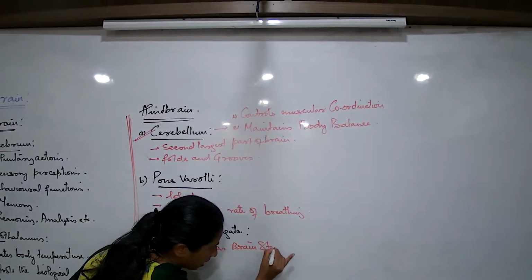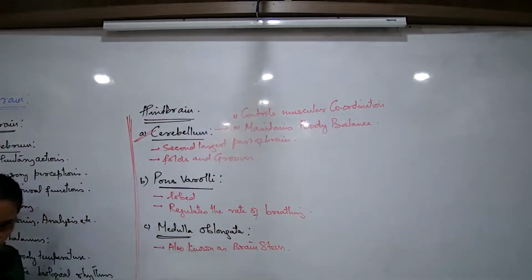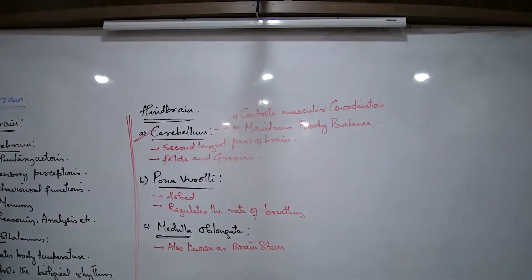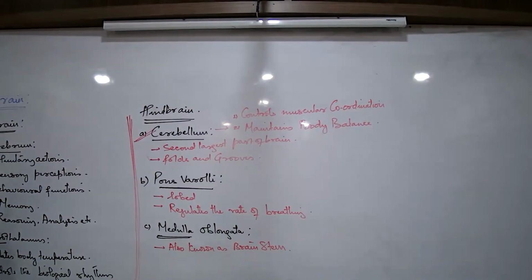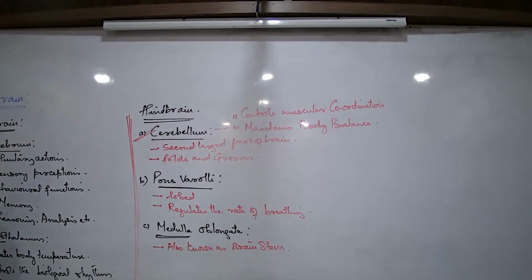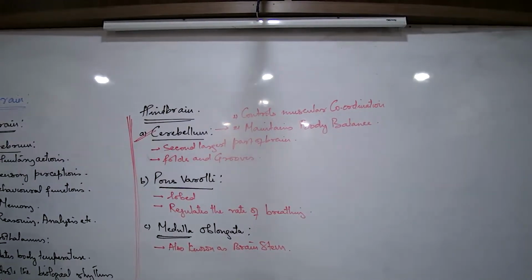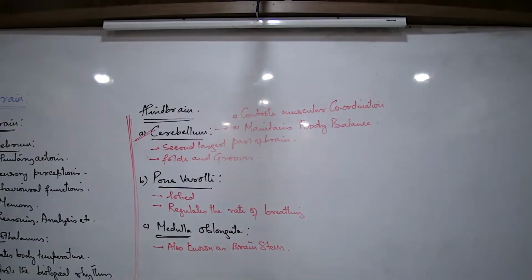Why is it known as the brain stem? Because it is almost in the structure of a rod, a rod-like arrangement, and this is the start of the spinal cord. Check the diagram. Now that we are talking about the spinal cord, learn all this proper labeling, so as not to make a mistake in the labelings when you are asked.